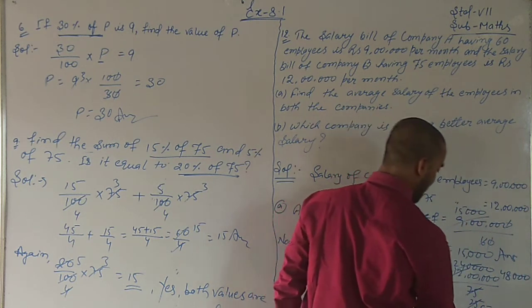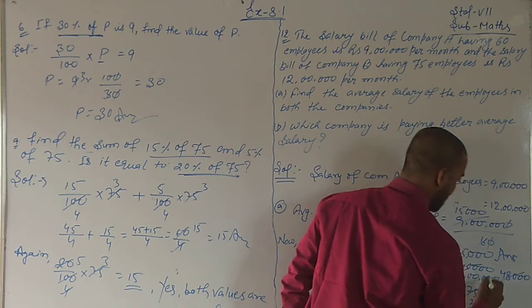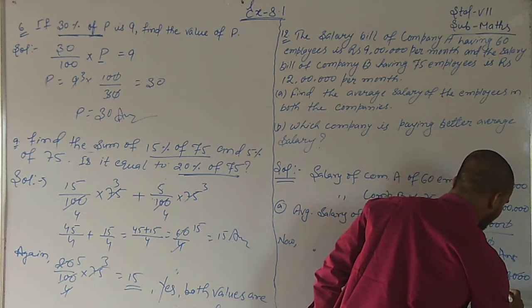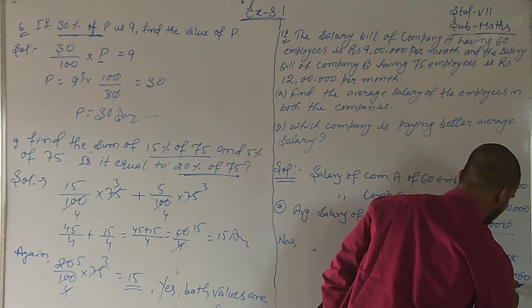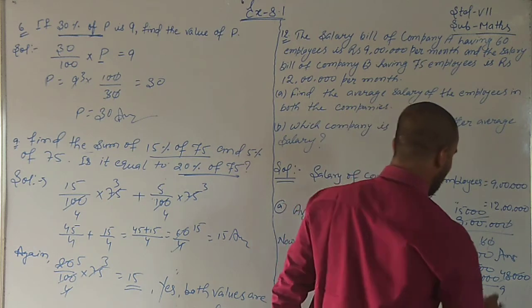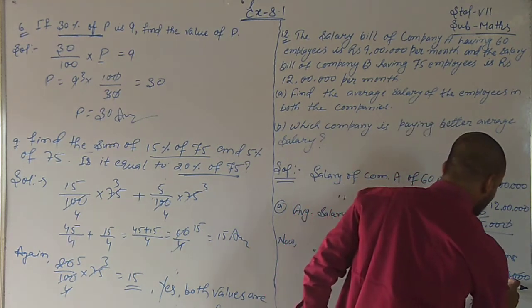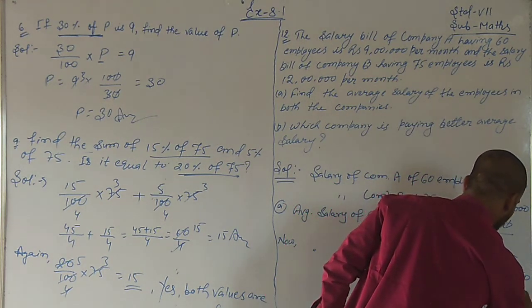Okay, so see, 5 nines are 45. 5 sixes are 30.